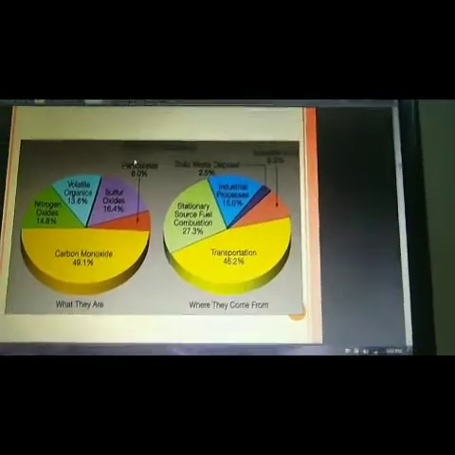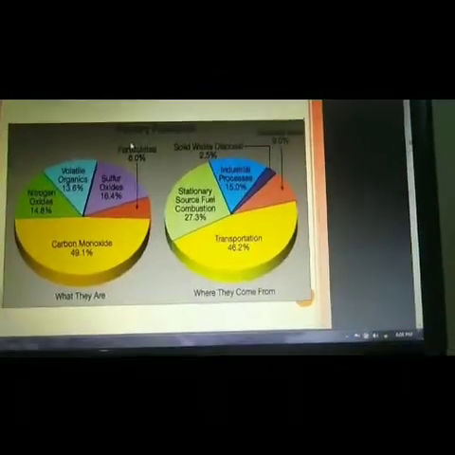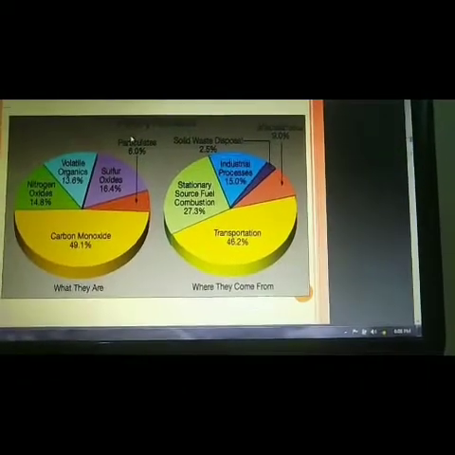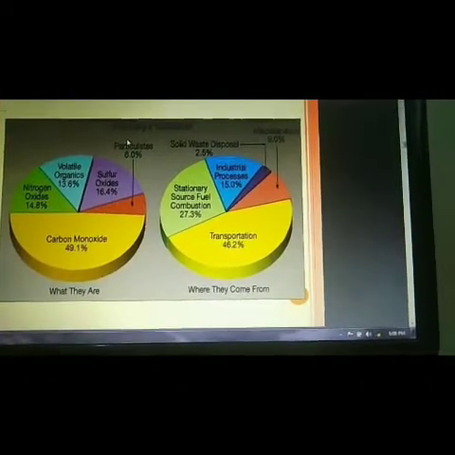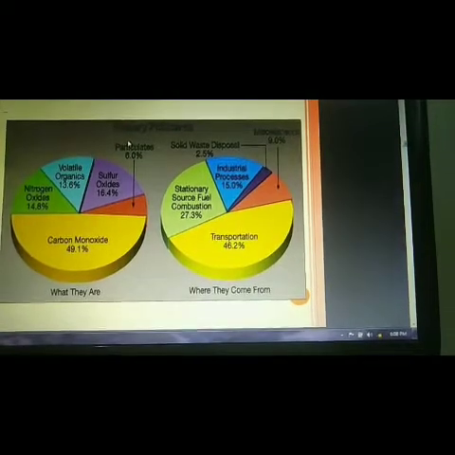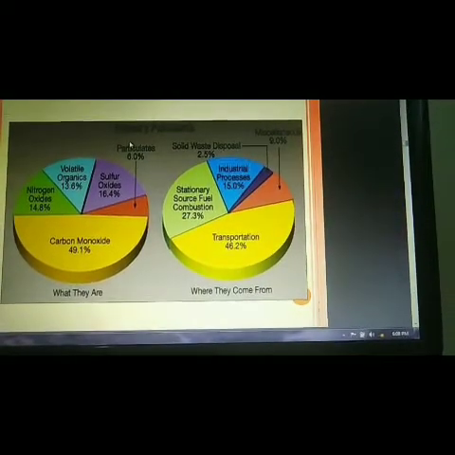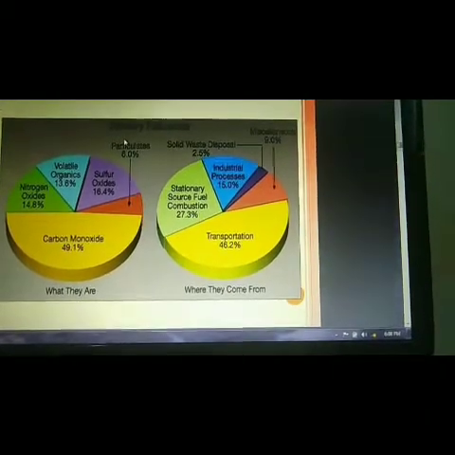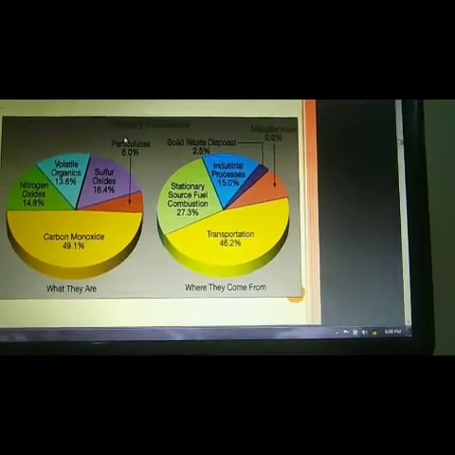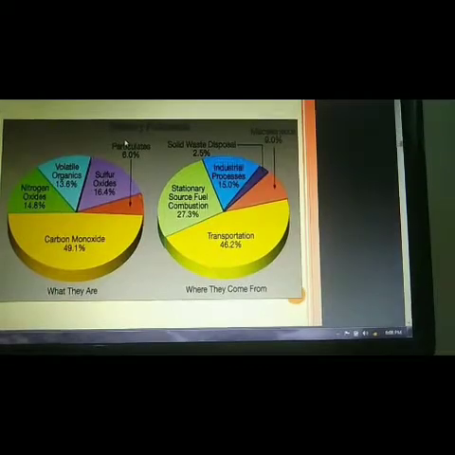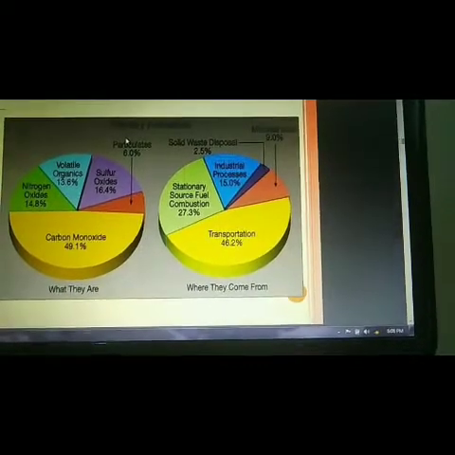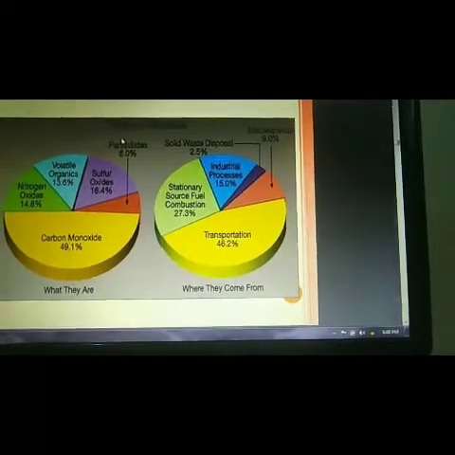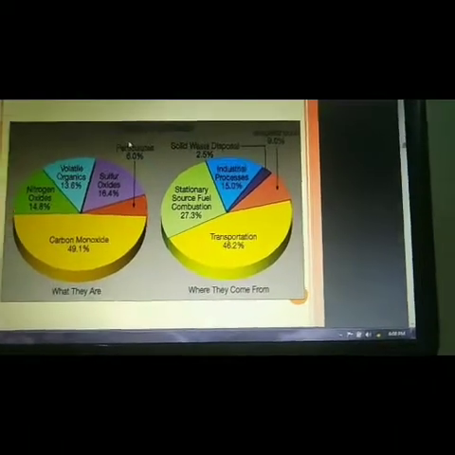So where do they actually come from in the environment? Industrial processes contribute 15%, miscellaneous 9%, and solid waste disposal 2.5%. Stationary source fuel combustion is 27.3%, and the maximum is from transportation, at 46.2%.